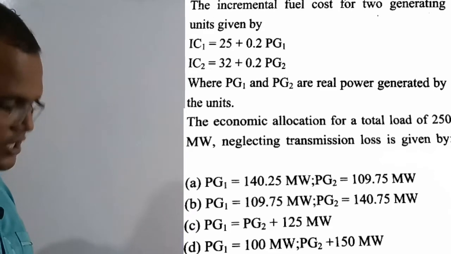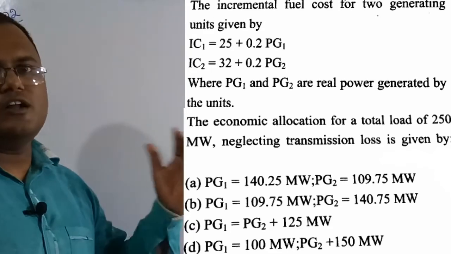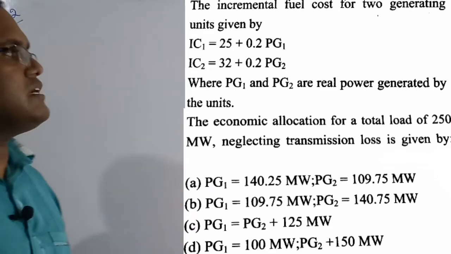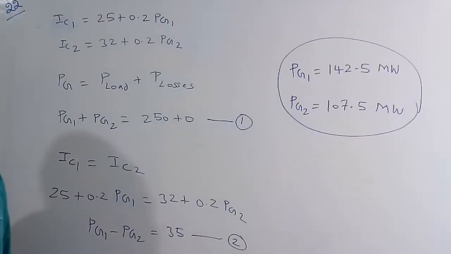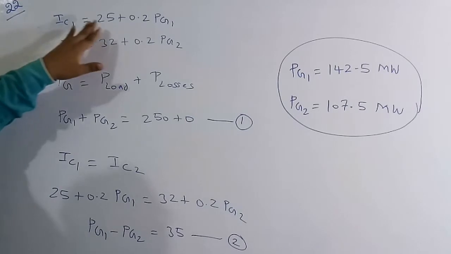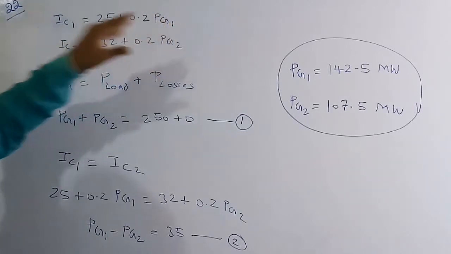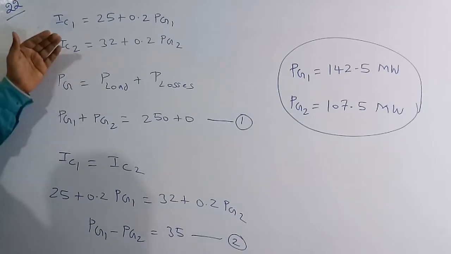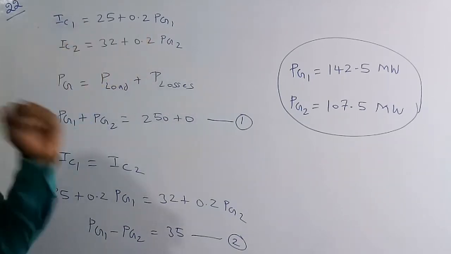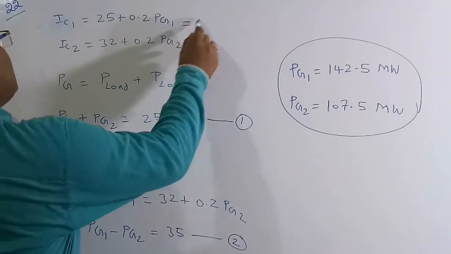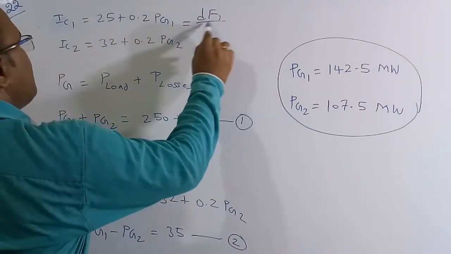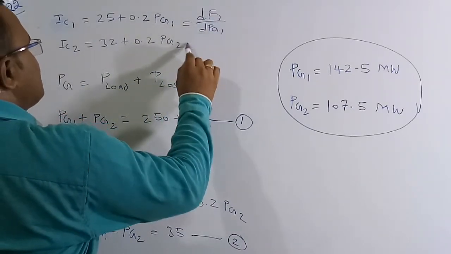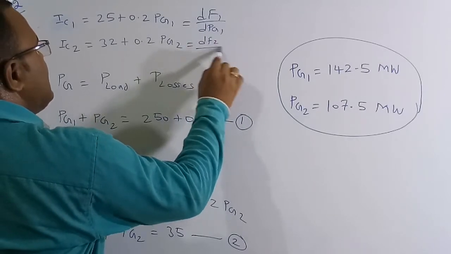Out of the four options, not even one option is correct, meaning all the options are wrong. Now we will discuss the correct solution of this question. In the question they have given the incremental fuel cost for generating unit 1, IC1 equal to 25 plus 0.2 Pg1, and for generating unit 2, IC2 equal to 32 plus 0.2 Pg2. Incremental fuel cost means dF1 by dPg1, and for the second case dF2 by dPg2.